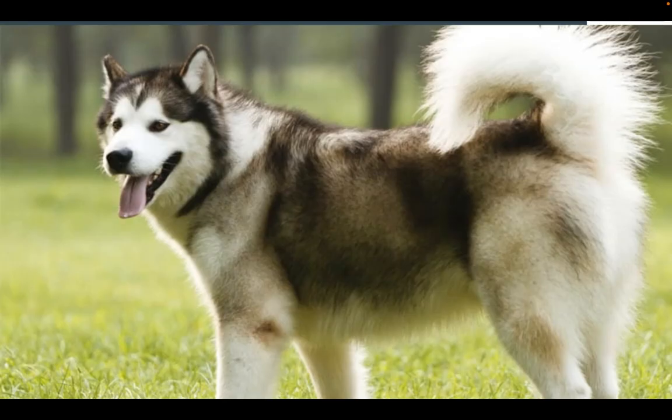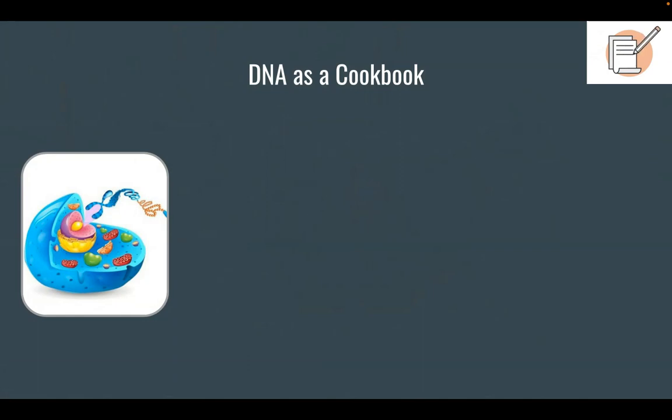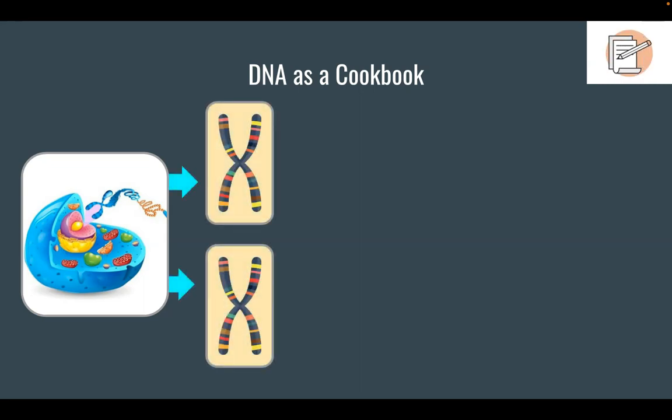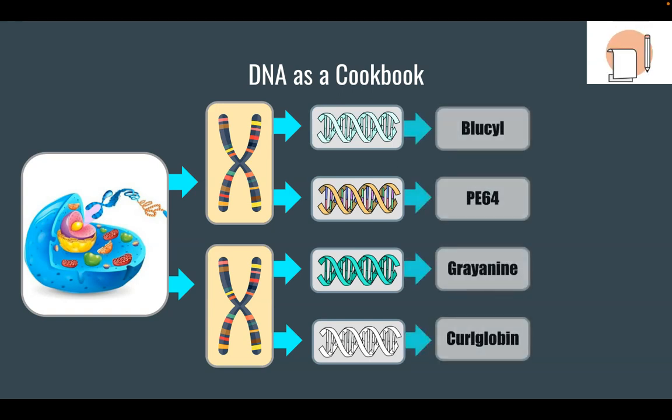Now that's the same thing that's happening inside of an organism. Let's take this dog for instance. Inside every cell of the dog, there's DNA. And that DNA is packed up onto chromosomes, kind of like the cookbooks in the bakery. On the chromosomes are different genes. Those are like the recipes. And those genes code for different proteins. That would be like the cookies and the cakes that the bakery made.